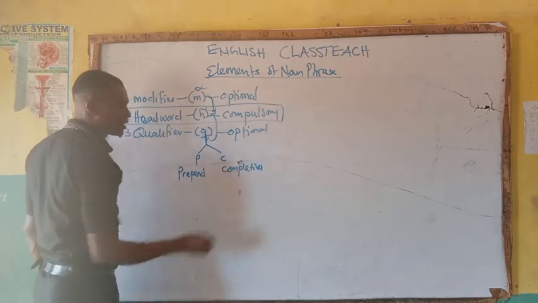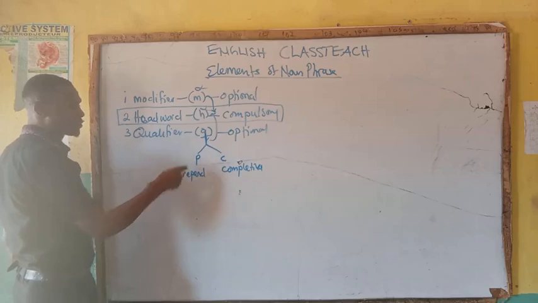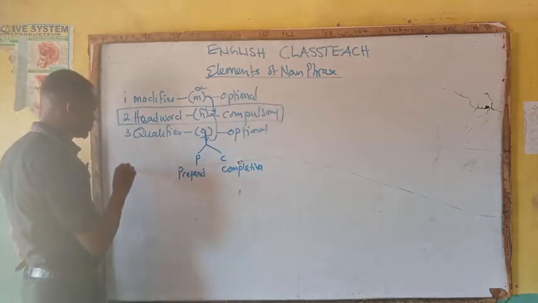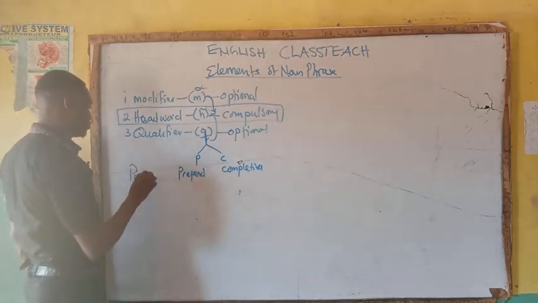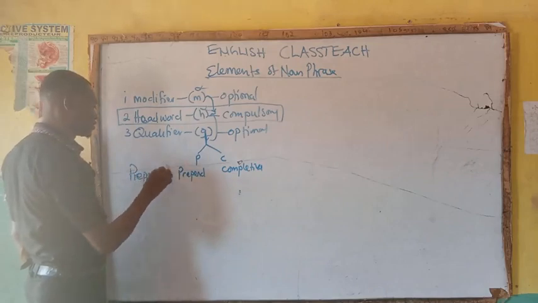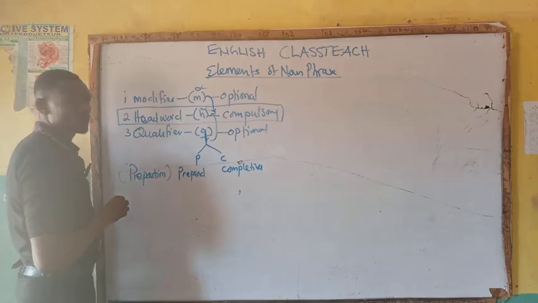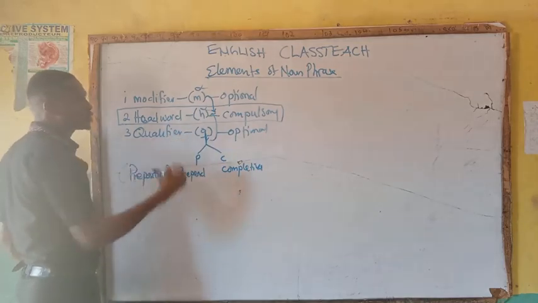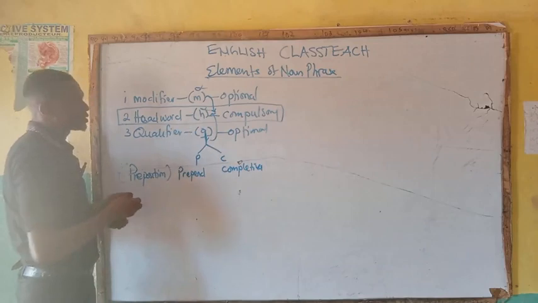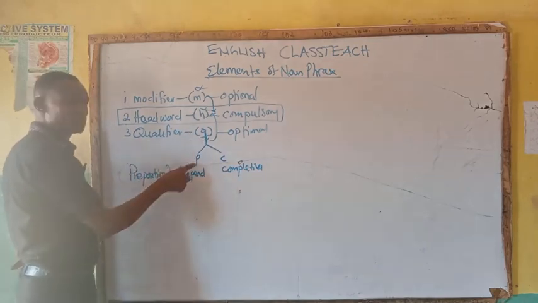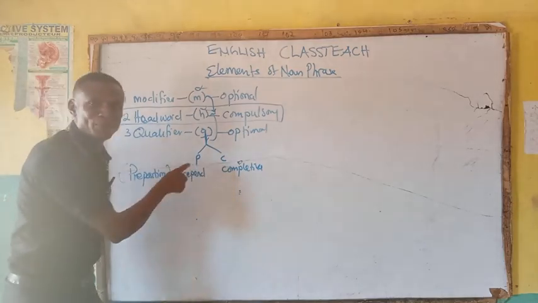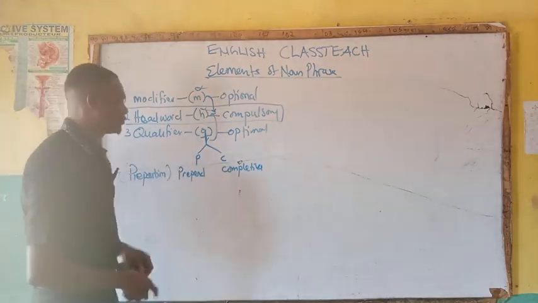So, can you see it? That is to say, when we are talking about prepend, we simply refer to preposition. When you hear prepend, it means what? Preposition. Are you getting me? So the elements of qualifier are what? PC. What did I say? PC. That is the elements of qualifier.